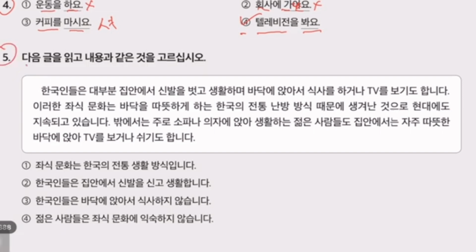Question number 5. Next. 글 is paragraph. 읽고 is read. 내용 is content. 과 is with. 같은 것 is the similar object. 고르십시오, select. 한국인은 is Korean, with the attachment of 들. This is 한국인들, Korean people.